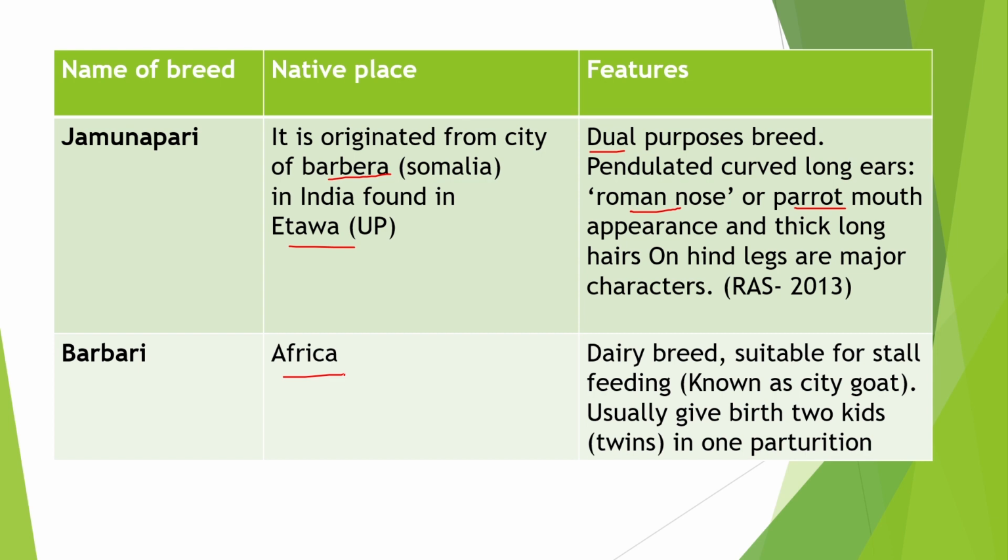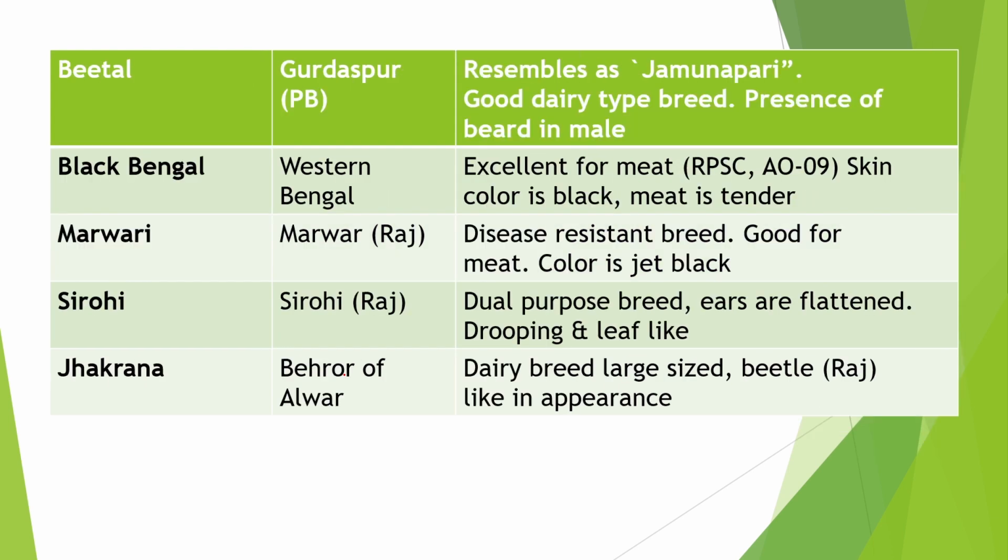Now the next breed is Bital, originated from Gurdaspur, Punjab. It resembles Jamunapuri. It is a good dairy type breed. In males, beards are present. Next breed is Black Bengal, originated from Western Bengal region. It is excellent for meat purpose and their skin color is black.